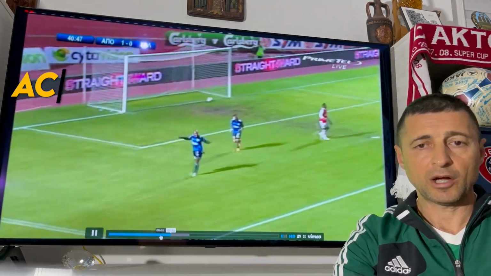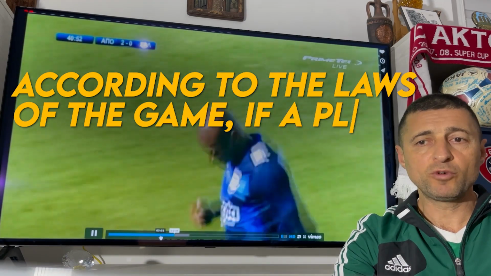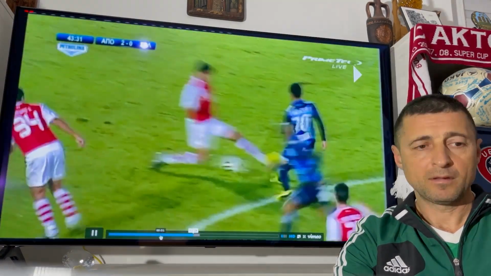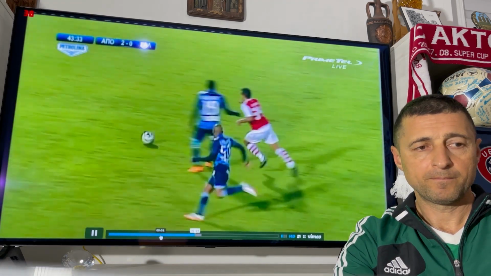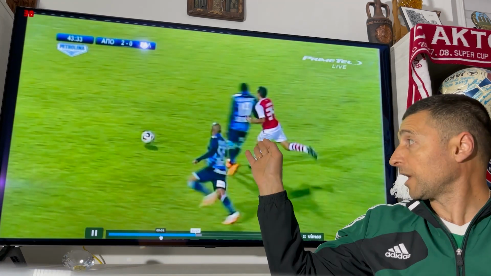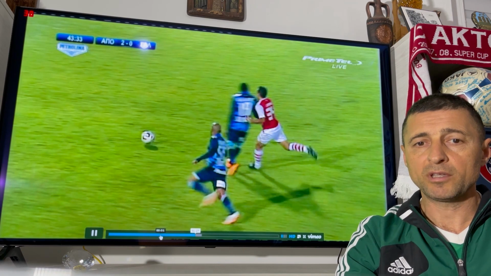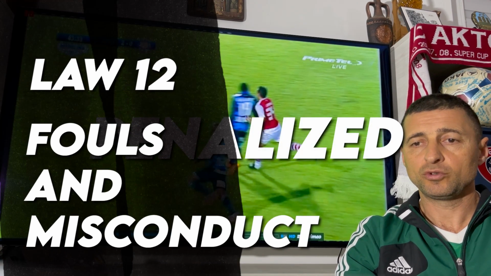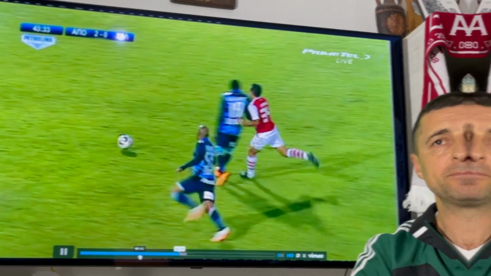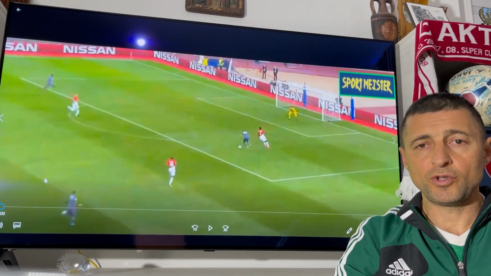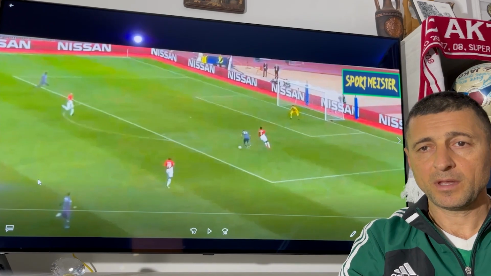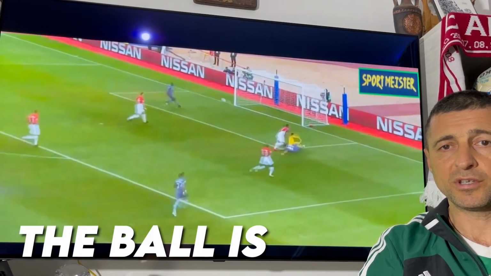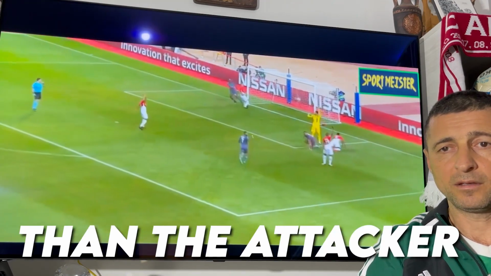Let's get started. According to the laws of the game, if a player is moving from an offside position into the way of the opponent and impedes the opponent's progress, blocks the opponent like in this situation, the offense should be penalized under Law 12, a direct free kick for the defender. Here, in this video, there is no offside offense because according to the laws of the game, in this situation, the ball is nearer to the goal line than the attacker.